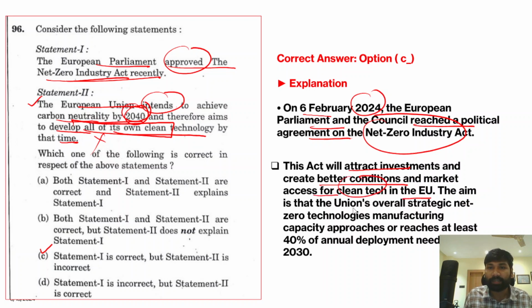So the aim is that the European Union's overall strategic net zero technologies manufacturing capacity reaches at least 40% of annual deployment needs by 2030. So this statement is incorrect and this statement is correct. Therefore, the correct answer for this question is option C.